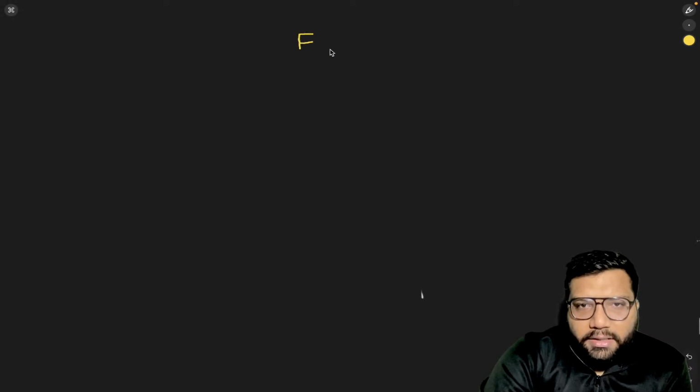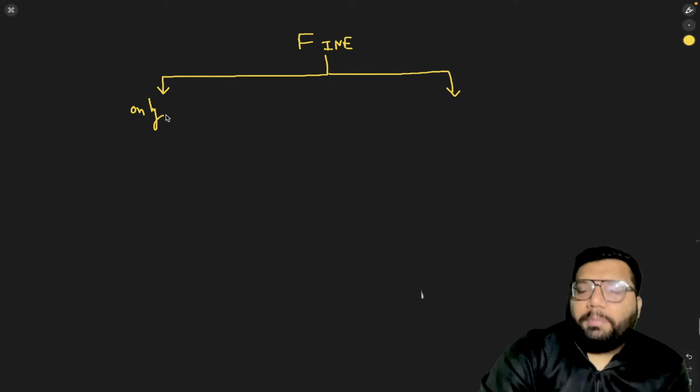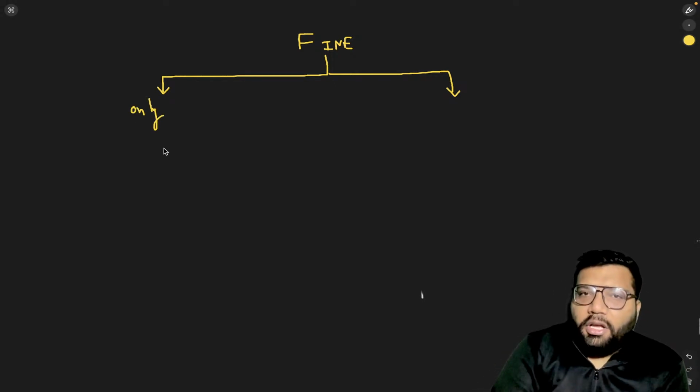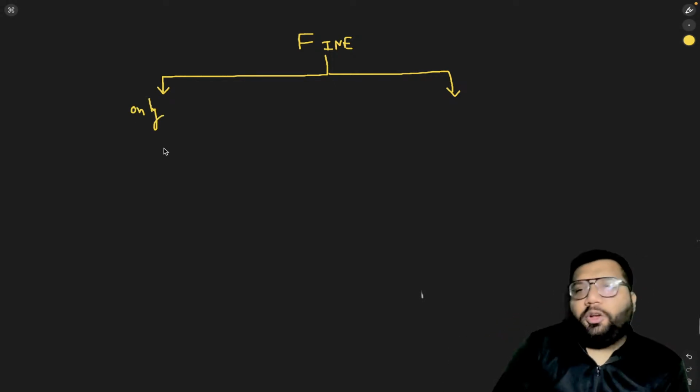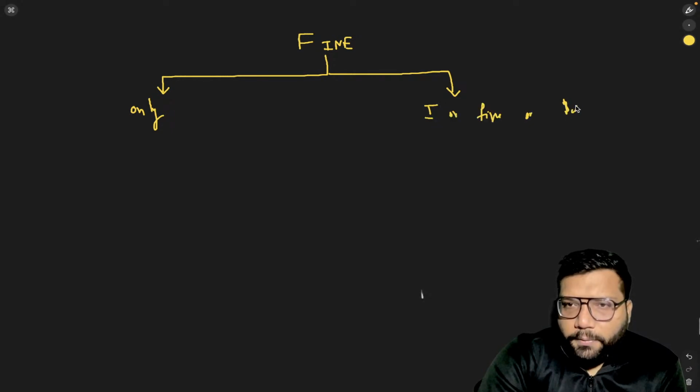Now listen to this carefully. When you say that there is punishment of fine, you can divide this whole concept into two parts. Either there is fine only, which means the person who has committed an offense, the punishment is fine only, or there is some years of imprisonment or fine or both.